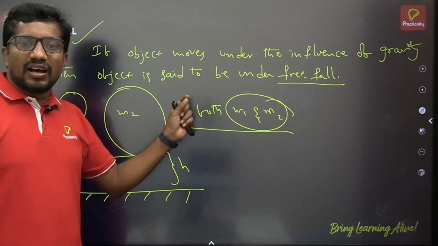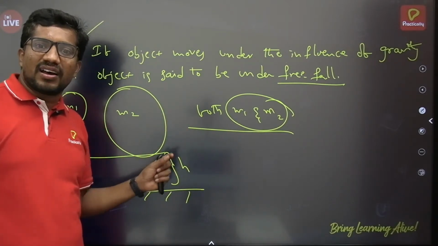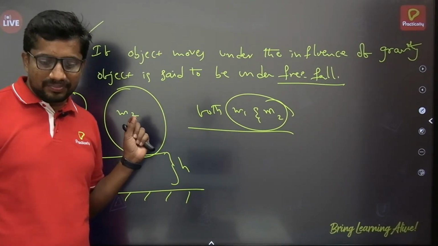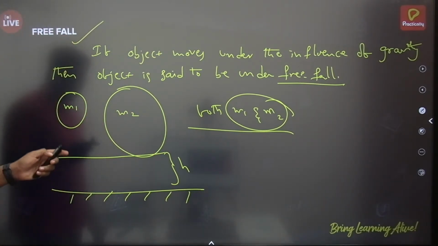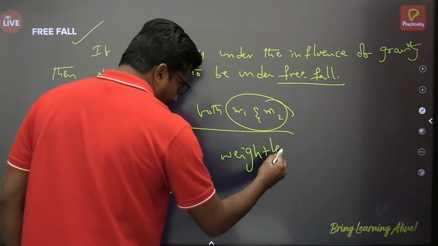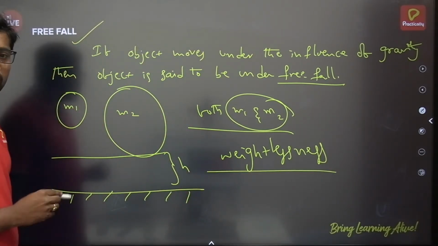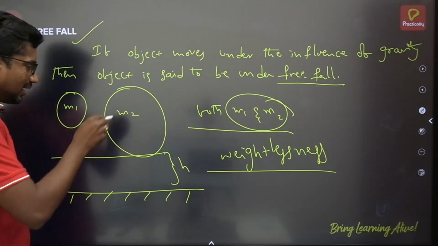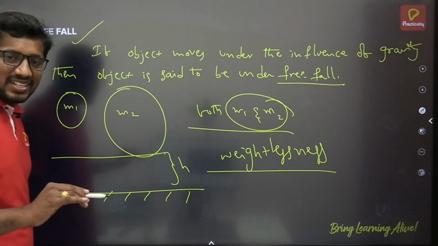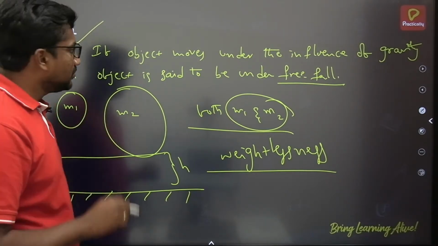The fundamental property behind it is that when the bodies are executing free fall, they will be experiencing weightlessness. Due to this weightlessness property, both objects will have zero weight and they will reach the ground at the same time simultaneously. Zero weight in the sense that it is completely independent of the mass of the body.